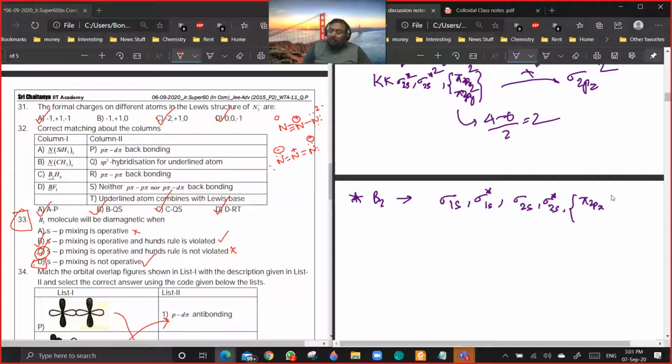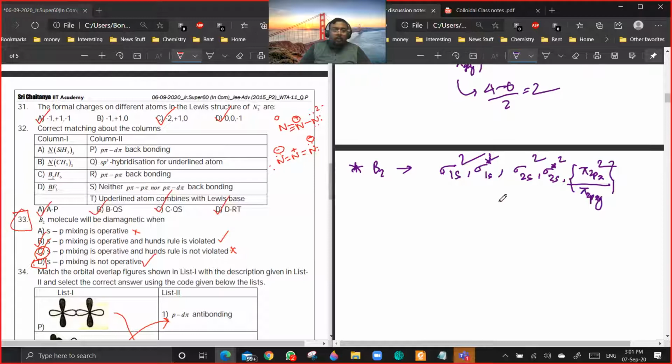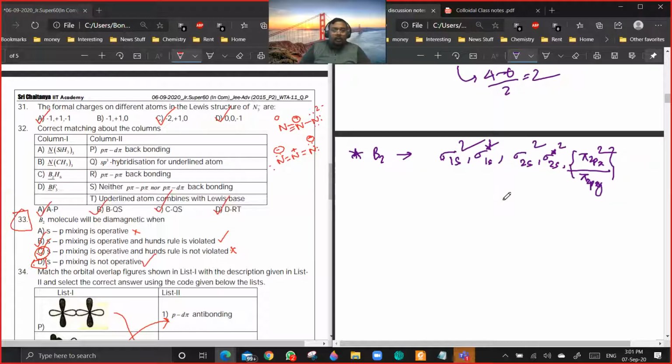But if Hund's rule is not followed, there is no need to fill individually first. I can fill it like this. In this case, it will again be diamagnetic, no? So 32nd is option D. D is R and T.